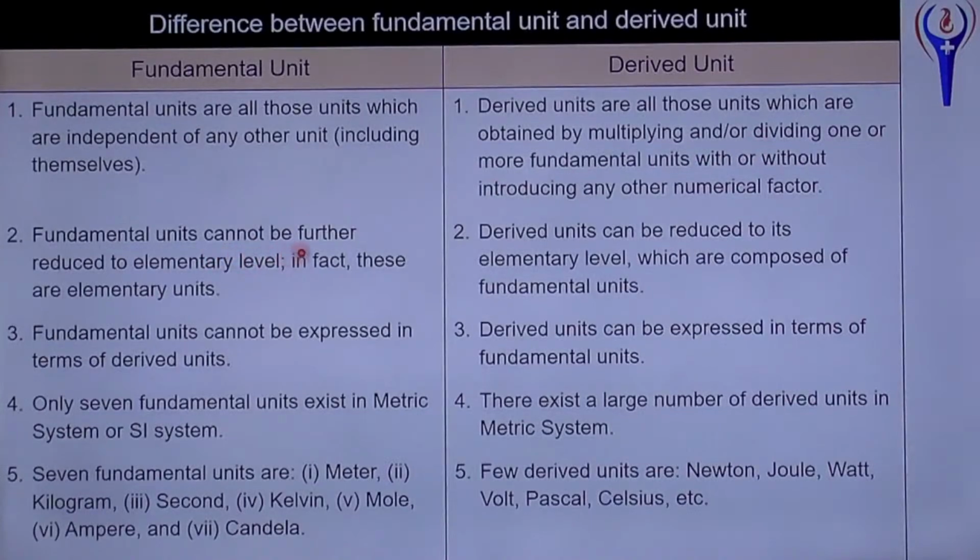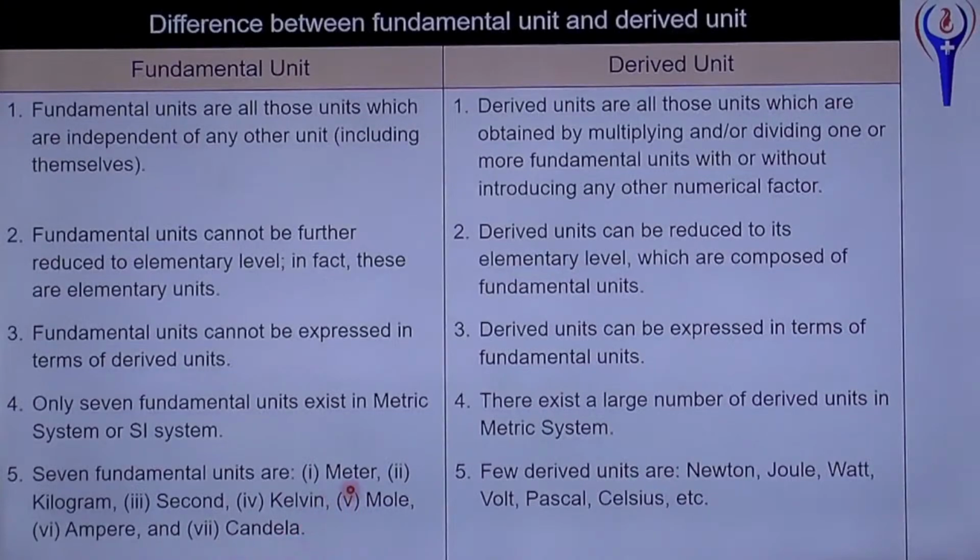Fundamental units cannot be further reduced to elementary level. Derived units can be reduced to their elementary level, which are composed of fundamental units. Fundamental units cannot be expressed in terms of derived units, but derived units can be expressed in terms of fundamental units. And there are 7 fundamental units or fundamental quantities as per SI system, and there exists a large number of derived quantities or derived units. The 7 fundamental units are meter, kilogram, second, Kelvin, mole, ampere, candela.